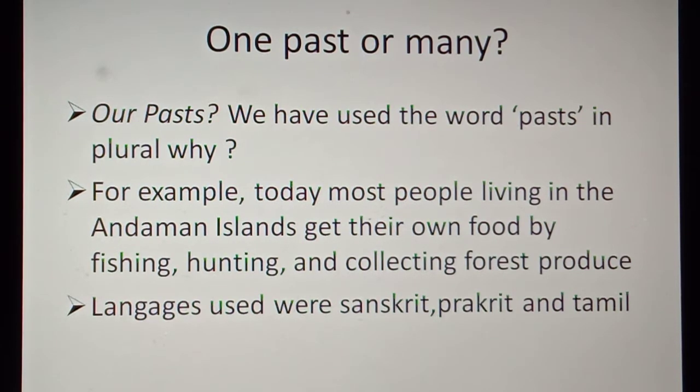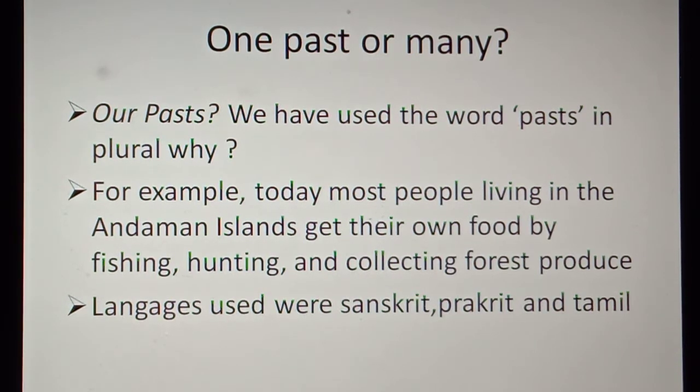One more thing here. In the Andaman and Nicobar Islands, they get their own food from the forest. But for us, we don't get food from the forest. So that is a different past. In olden days, the languages used were Sanskrit, Prakrit and Tamil. These are the three languages used, but by ordinary people, Prakrit was used.